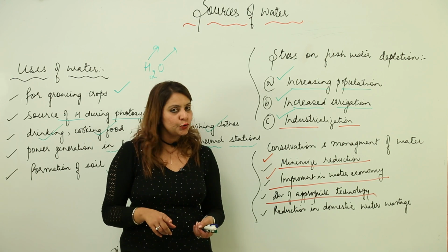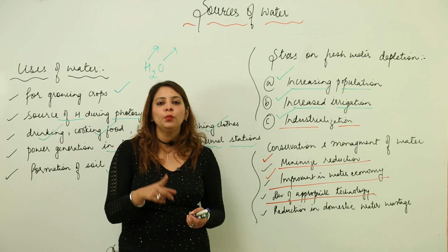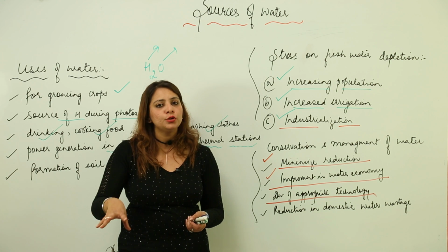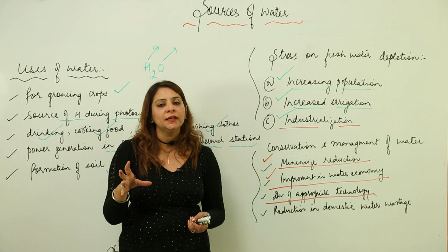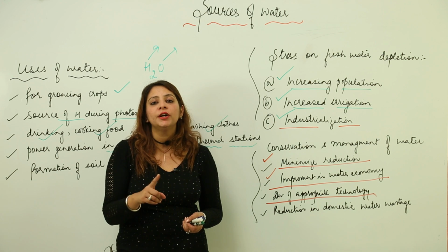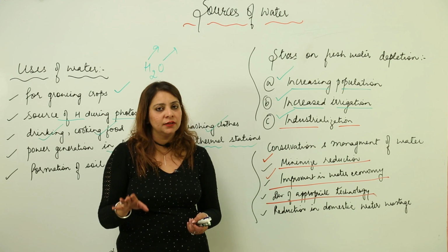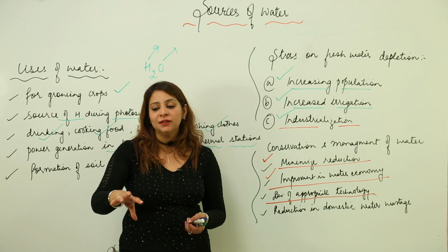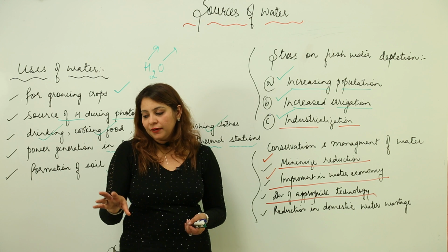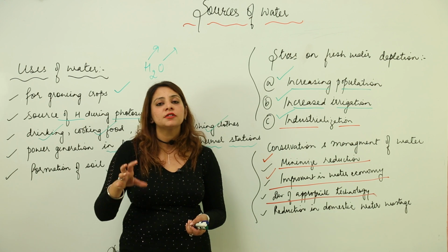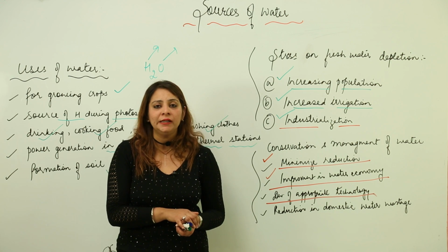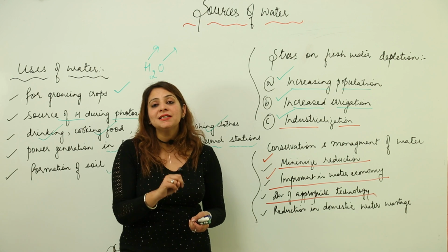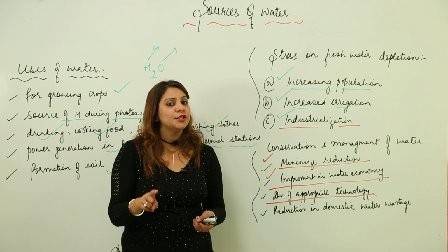That is drip irrigation. Drip irrigation is a method in which the water is directly poured on the root of the plant with the help of sprinklers. In that case, the loss of water is reduced, and the water is taken up by the plant instead of remaining as surface water. It is actually utilized by the plant.